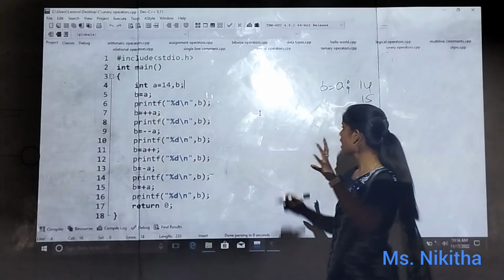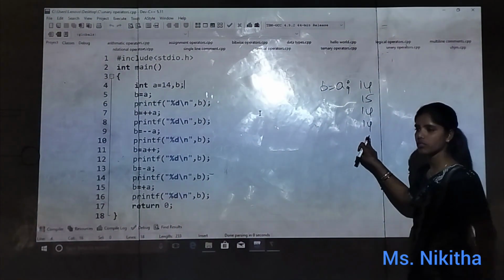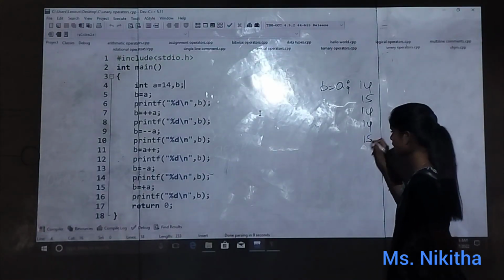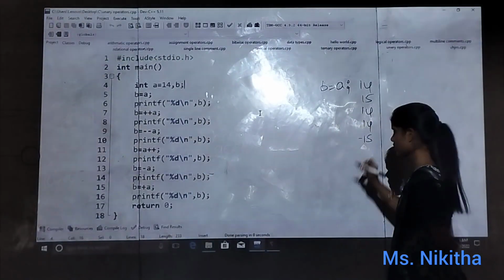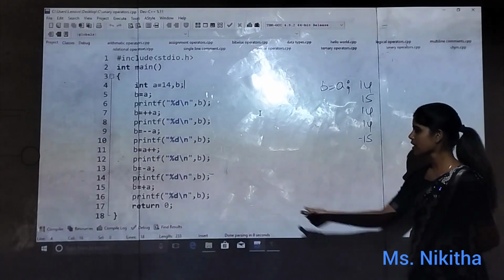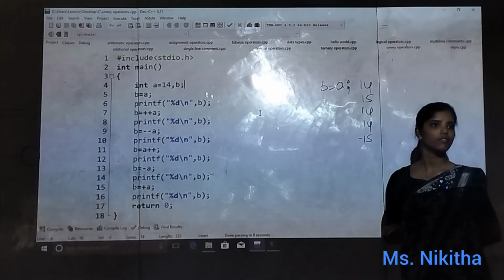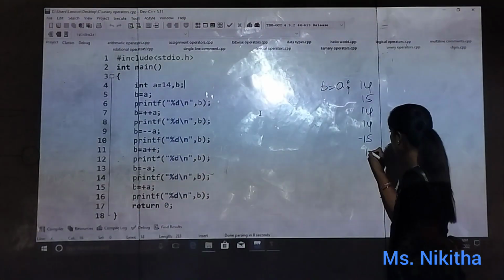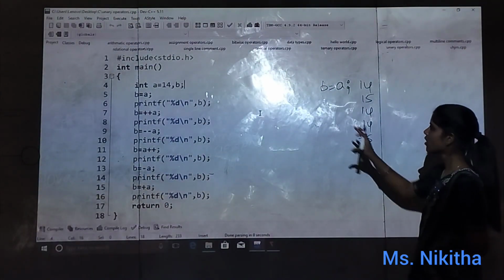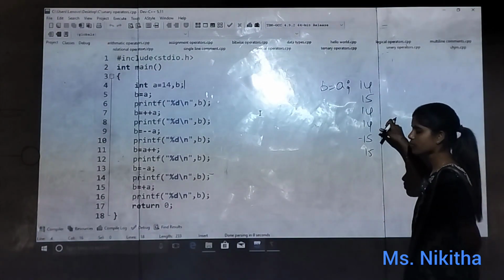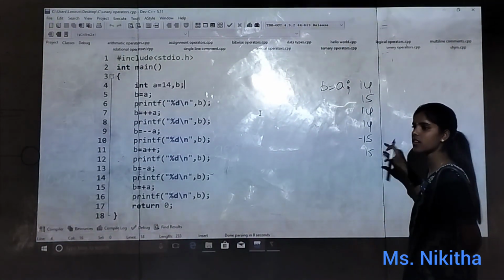We have a positive value, and we are converting it into a negative value. So for the next time the value is 15 and we are doing minus. It will become minus 15, and for the next time we are modifying it into the positive value. So what will happen? It will become plus 15. As we predicted, the output will be 14, 15 and 2 times 14, then minus 15 and 15.